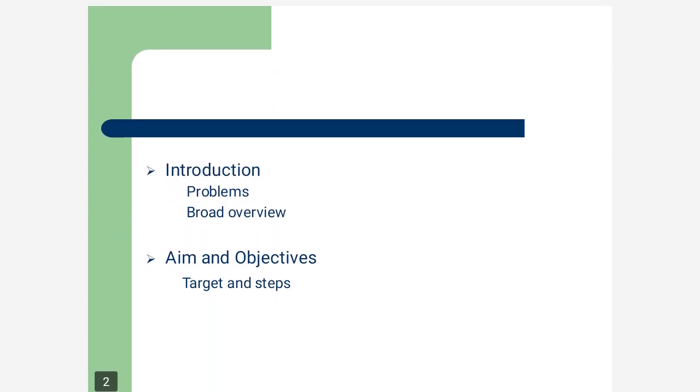In a thesis, the first point to be covered is the introduction. In the introductory part, a student or a research scholar must point out the problem for which he or she has taken up the topic, or he or she is going to give the solution. Research is nothing but a solution to a certain problem. So as a student we must mention clearly what is the problem for which I am going to give solution. We have to give a broad overview in the introductory part. Then we have to mention the aim and the objectives.